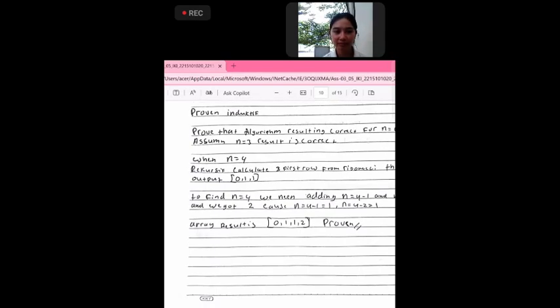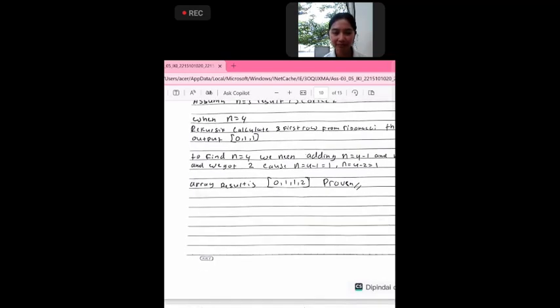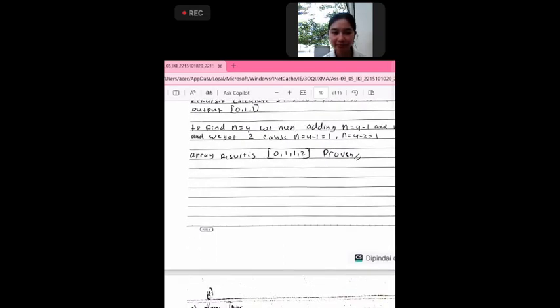The result is correct when n equals 4. Recursion calculates the first 3 rows of Fibonacci, and that array output is 0, 1, and 1. To find n equal to 4, we need to add n equal to 4 minus 1, and then n equal to 4 minus 2.